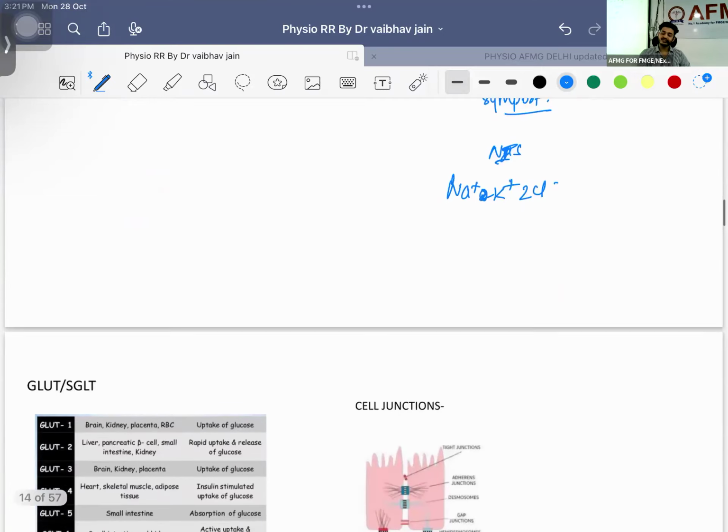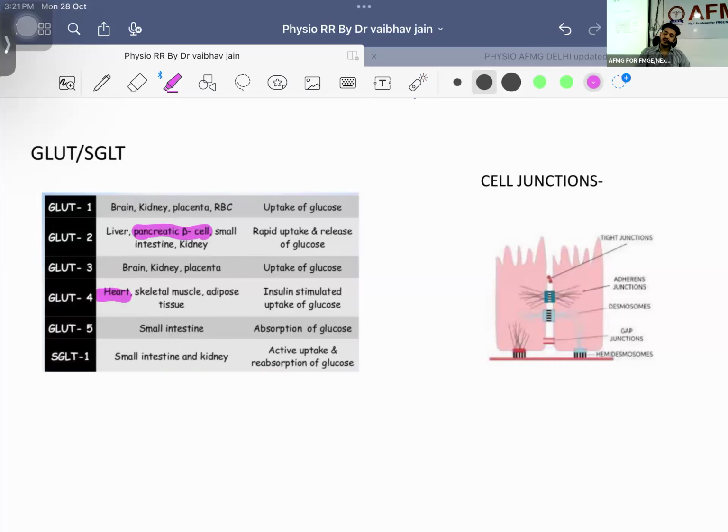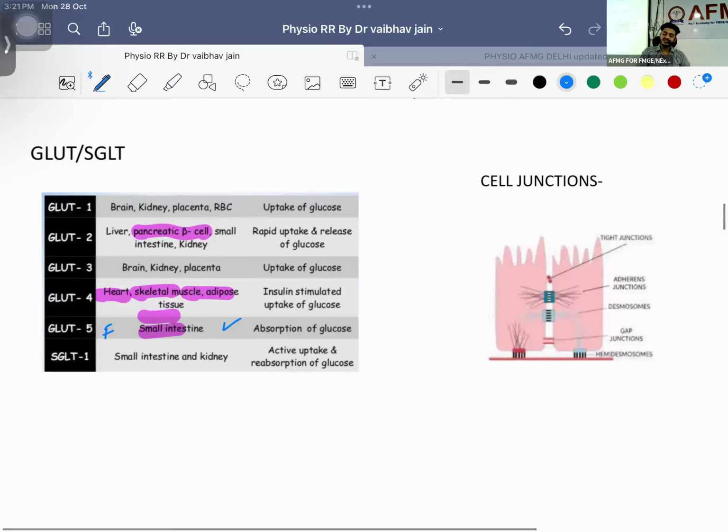Next on the list are GLUT and SGLT. GLUT is glucose transporter. SGLT is sodium glucose transporter. GLUT1 is present in brain, kidney, placenta, BKP, you can remember. GLUT2 is very very important. What is the location? Pancreatic cells. GLUT4 will be present in heart cells, skeletal muscle, adipocytes. GLUT5 is for fructose absorption. SGLT1 is present in the small intestine and kidney also.